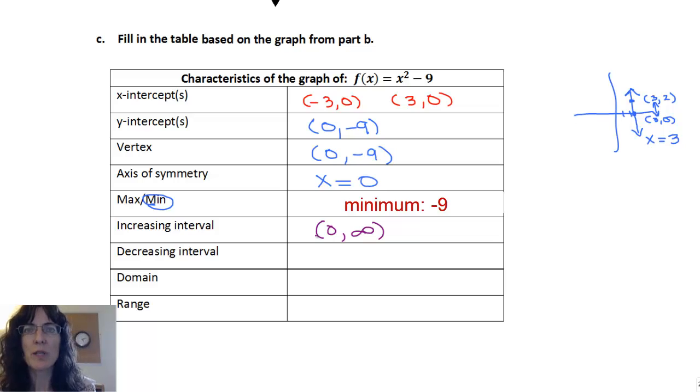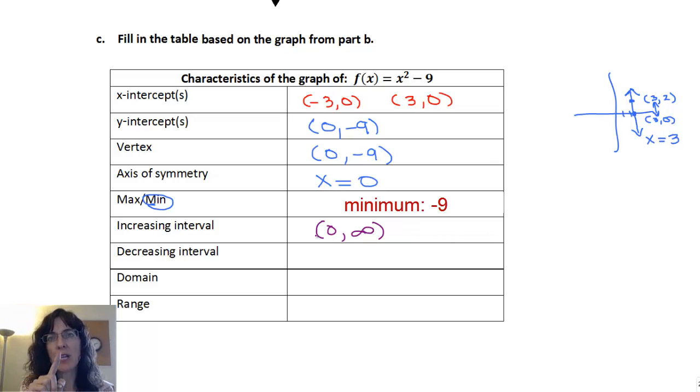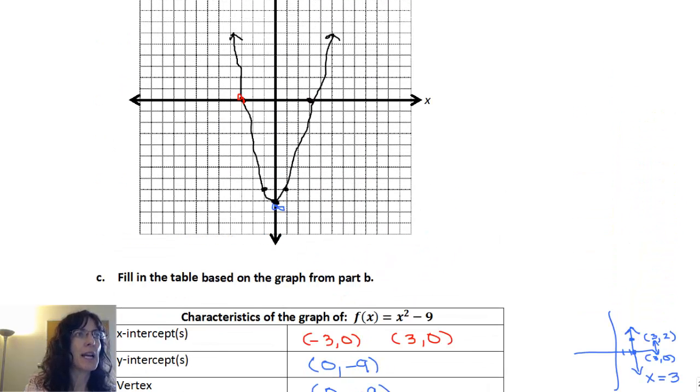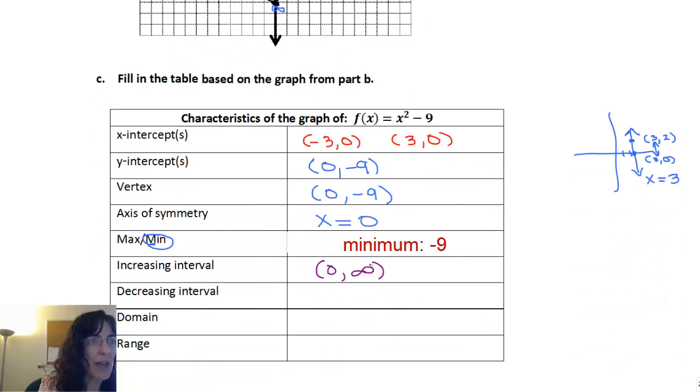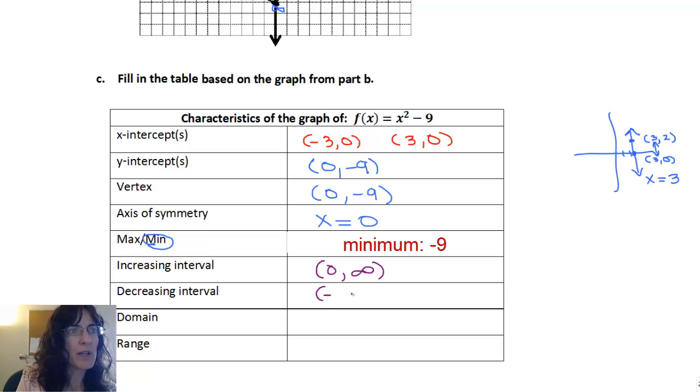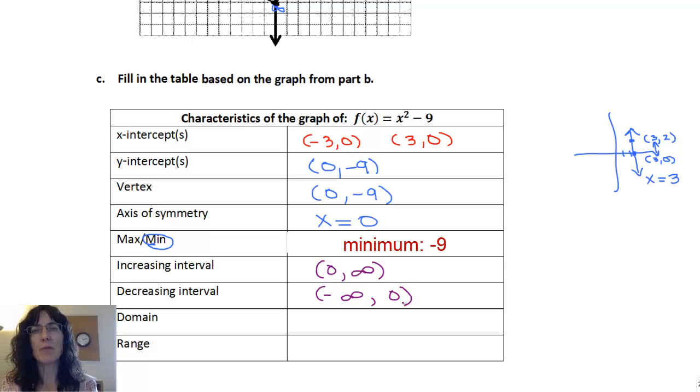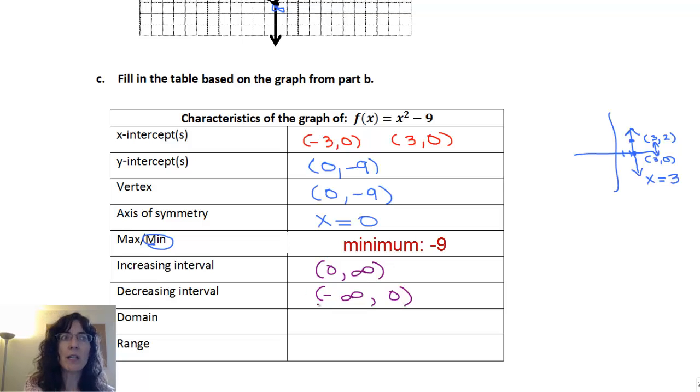And remember, we're using a parenthesis because at the vertex, right where it is changing from decreasing to increasing, it's neither one. Okay, then the decreasing interval, that's going to be the left-hand side, because as I look left to right, we're going down. So that's the decreasing interval, and that is from negative infinity. You always put the smallest one first, negative infinity to 0. And remember, we need a parenthesis for the 0. Don't forget, your infinities always have parentheses on them.